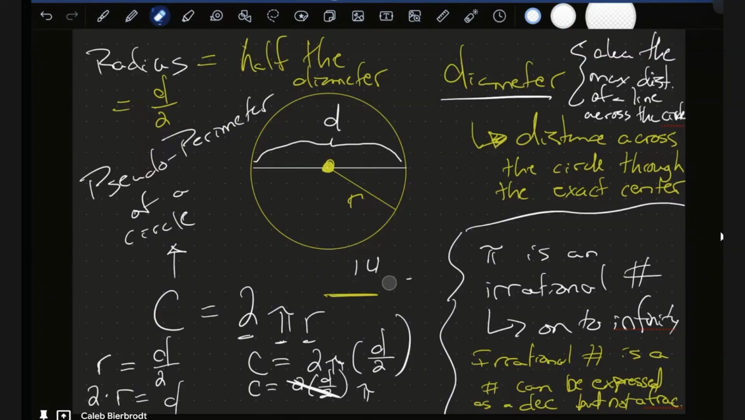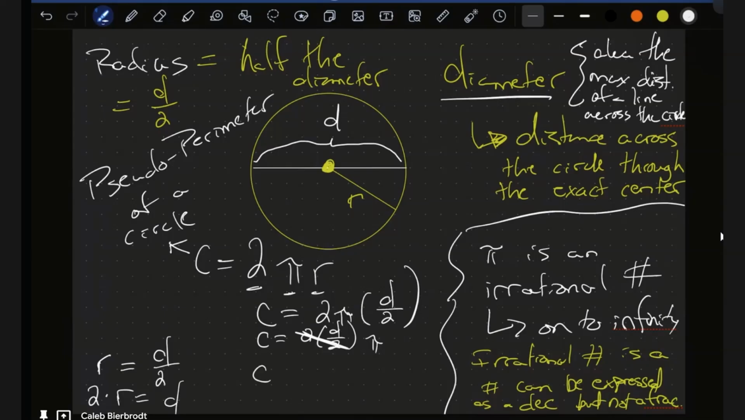Let's get rid of this, and let's move this up a little bit. So, continuing, we get c equals d pi. The only thing we have to do to find the ratio is divide this side by d, and I get the proof that c to d, the ratio of the circumference to the diameter, equals pi.